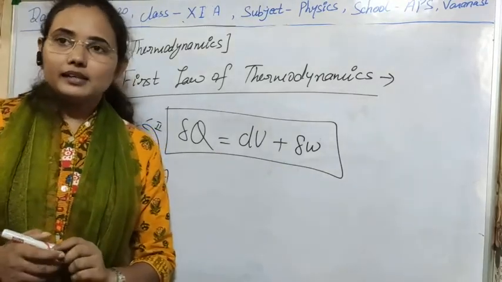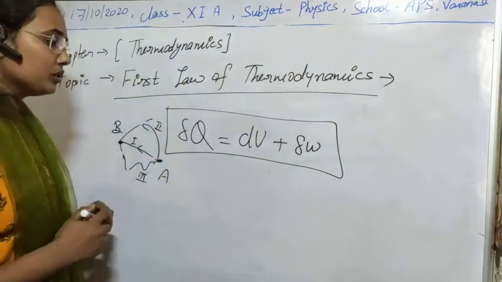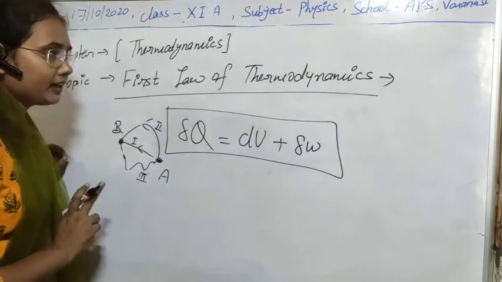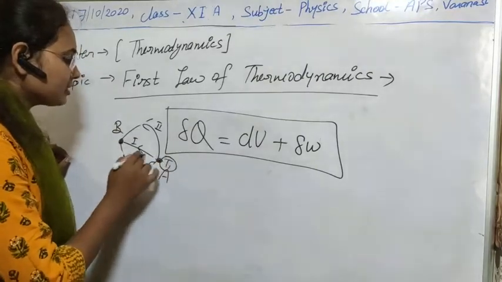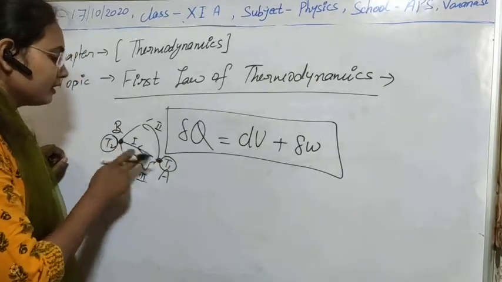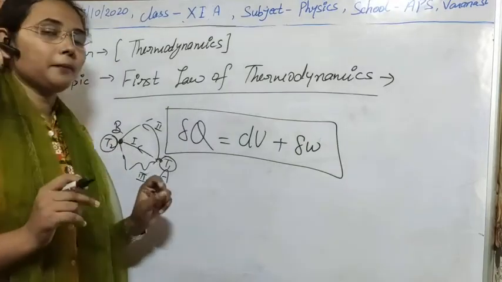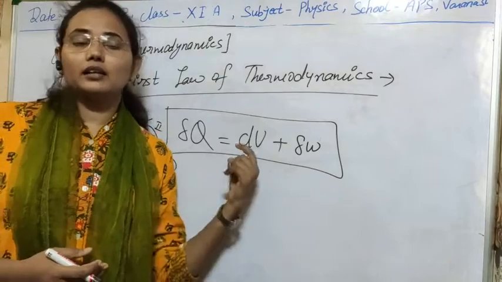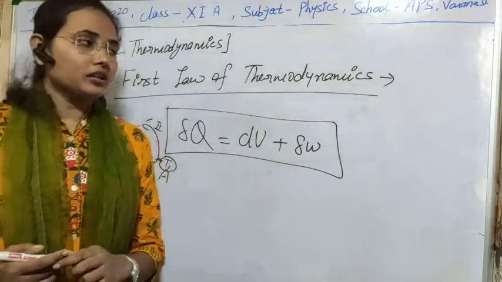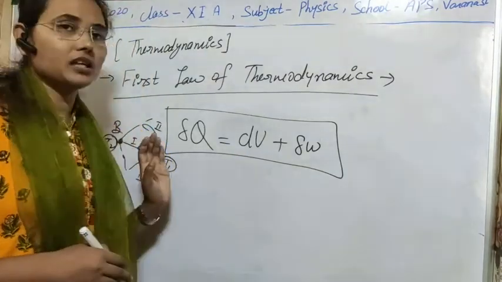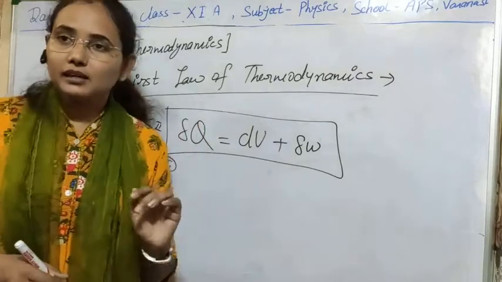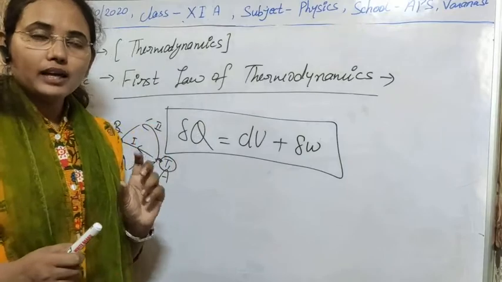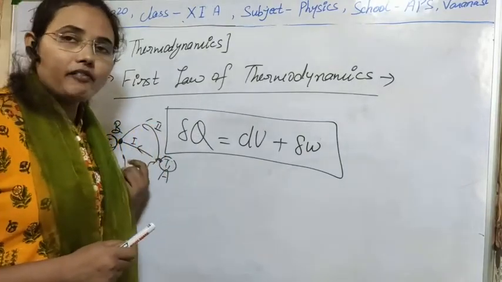But internal energy depends on temperature, and temperature depends only on the initial and final position, meaning the temperature here and the temperature there. That difference tells us whether the temperature is increasing or decreasing, and accordingly internal energy will increase or decrease. So internal energy, temperature, volume and pressure are point functions, dependent only on initial and final position.